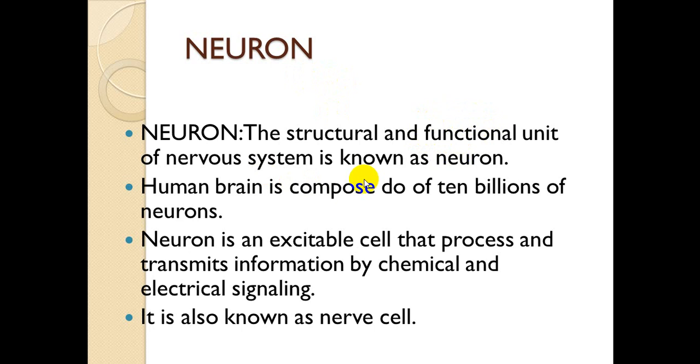So human brain is composed of around 10 billion neurons. Neuron is basically an excitable cell that processes and transmits information by chemical and electrical signaling. तो न्यूरॉन जो है it receives information from the receptor, carries it towards the central nervous system, and then carries that message back towards the effector, that is organ or hormones. So it's an excitable cell, and through chemical or electrical signaling it processes and transmits the information. It is also known as nerve cell.